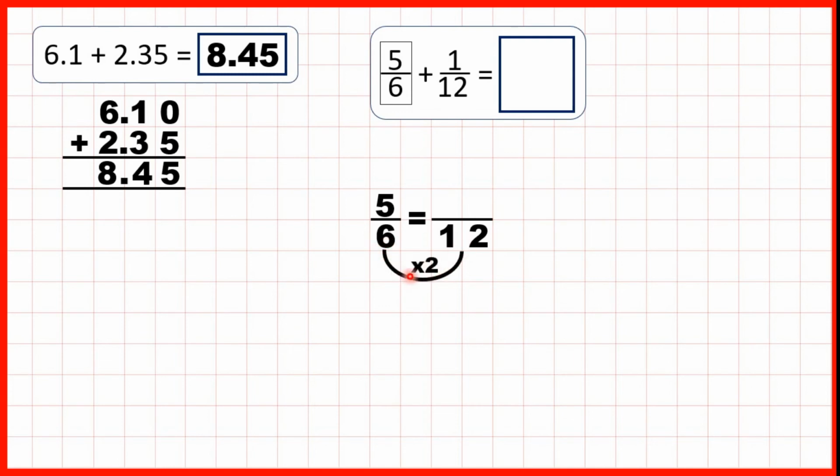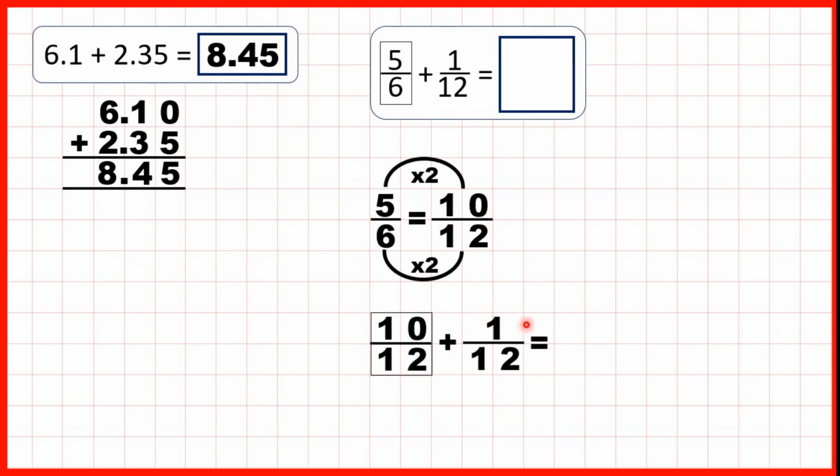Remember, when we find equivalent fractions, we're multiplying, and 6 times 2 is 12. And what you do to the denominator, you need to do to the numerator as well. 5 times 2 is 10, so 5/6 is equivalent to 10/12. So we can rewrite our question. Instead of writing 5/6 plus 1/12, we can write 10/12 plus 1/12.